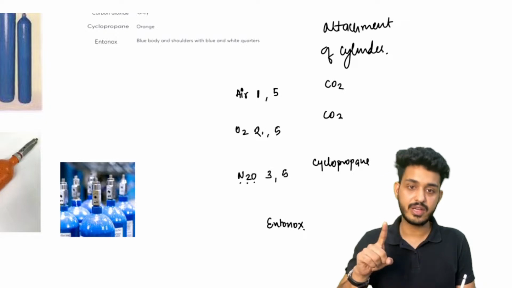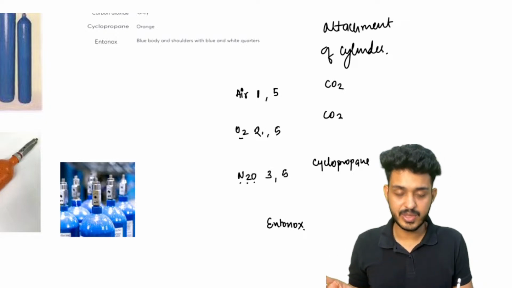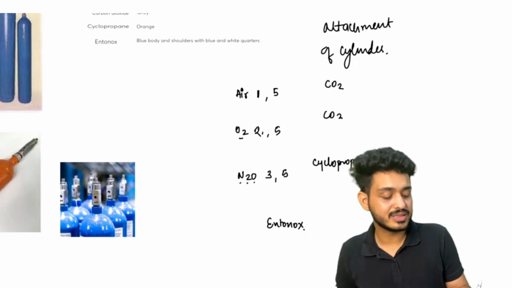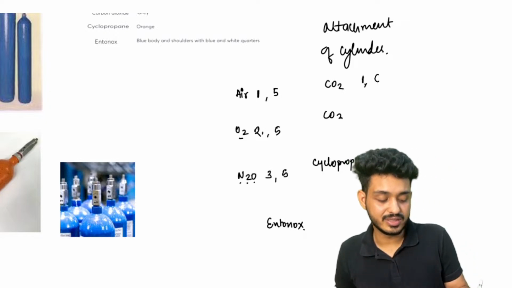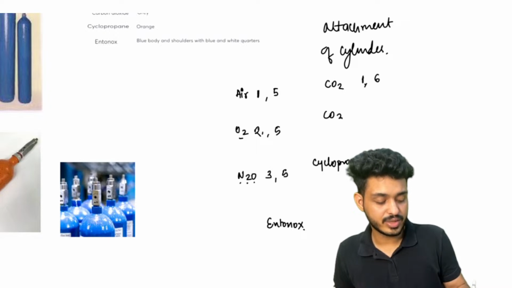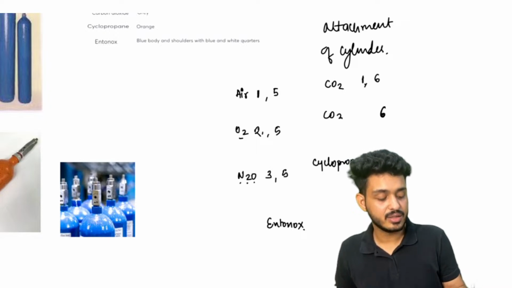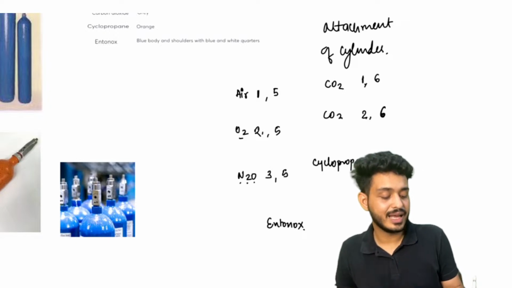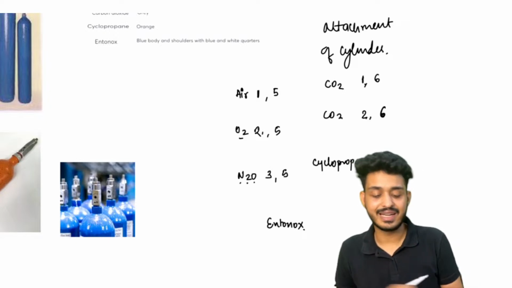Air will be 1 5, oxygen will be 2 5, nitrous oxide will be 3 5. Just add 5. These are the pin indices for air, oxygen and nitrous oxide. CO2, if it is more than 7.5%, would be 1 6. C looks like 6, just remember like that. If it is more, it is 1 6, if it is low, it is 2 6, and cyclopropane is 3 6.